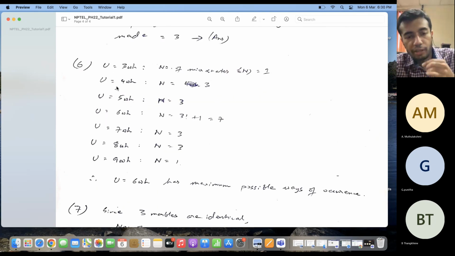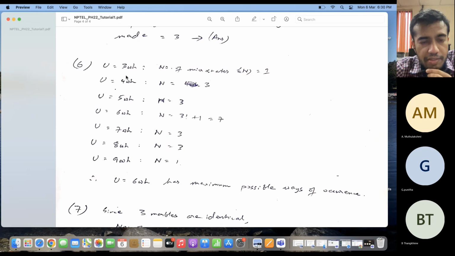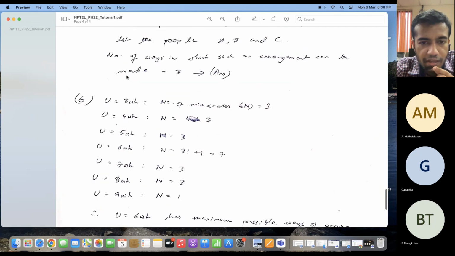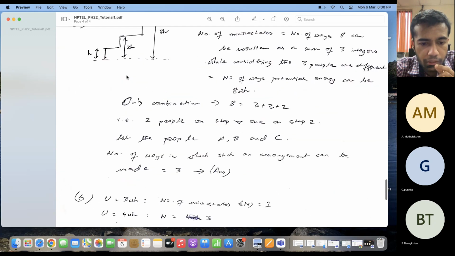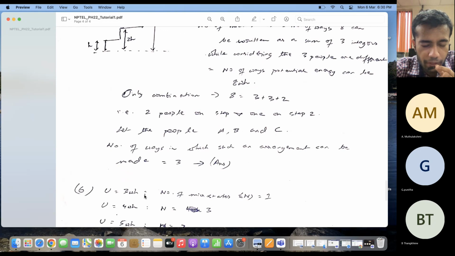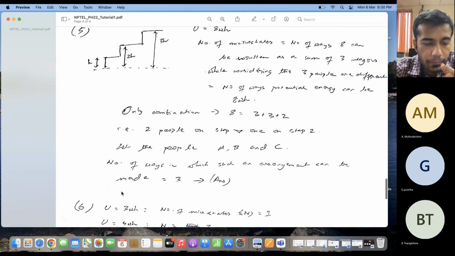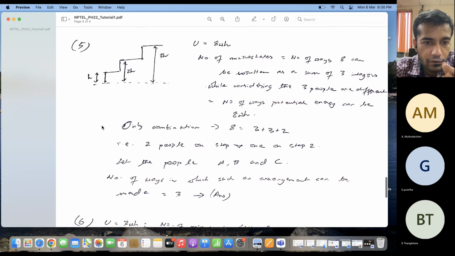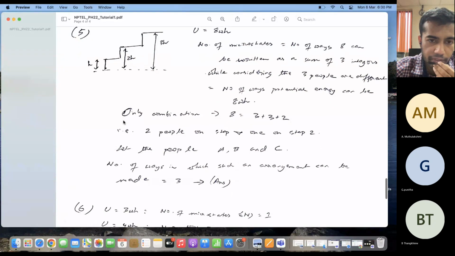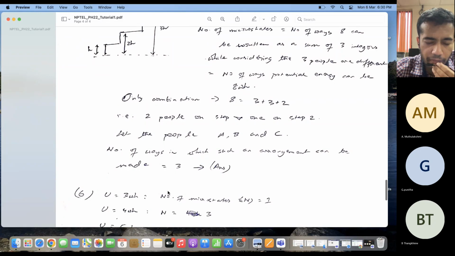So let's start from the beginning. Suppose my potential energy is 3 Wh. Since there are three people, it cannot be lower than this particular value. A potential energy of 3 Wh with three people will mean that all of them will have to stand on the lower step. That is the only way in which U can be equal to 3 Wh. So that is why the number of microstates corresponding to this value of U is equal to 1.